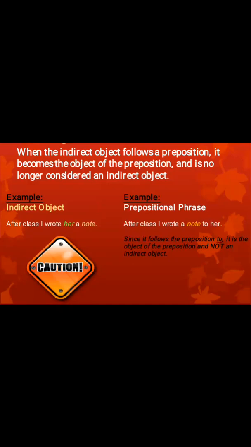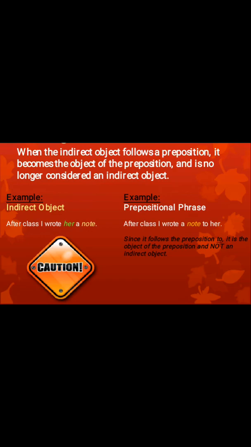Usually the indirect object comes before the direct object, as we can see in the example, after class I wrote her a note. Here her is the indirect object and note is the direct object, and her is before the note in the sentence. But by using the preposition to, the positions of these two objects may be interchanged and the indirect object would no longer be considered an indirect one. It would become the object of the preposition.